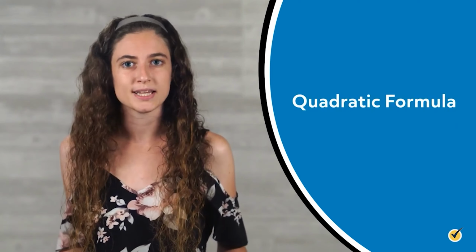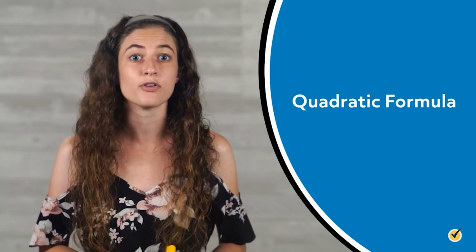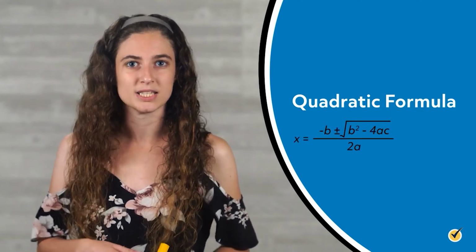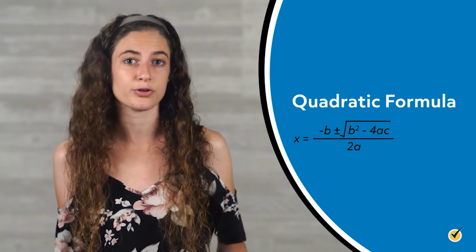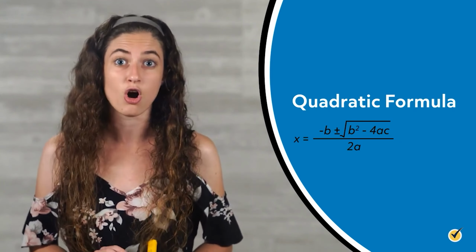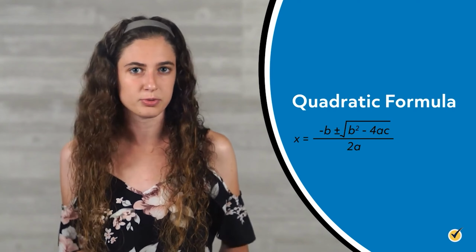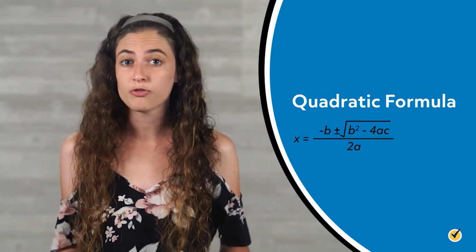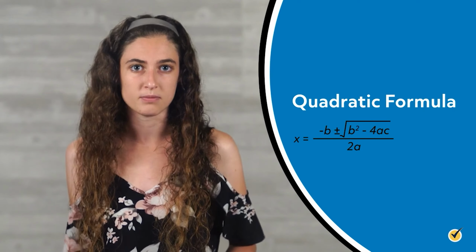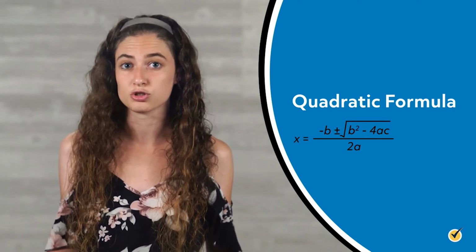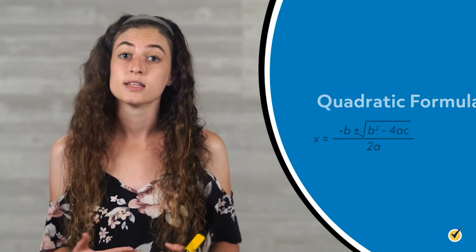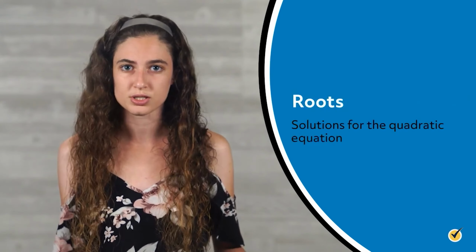The quadratic formula is an algebraic equation that helps solve any quadratic equation. The formula is x is equal to negative b plus or minus the square root of b squared minus 4ac all over 2a. By substituting in given values for the variables a, b, and c, you can solve for x using the quadratic formula. Solving for x gives us solutions for the quadratic equation. These solutions are also called roots.